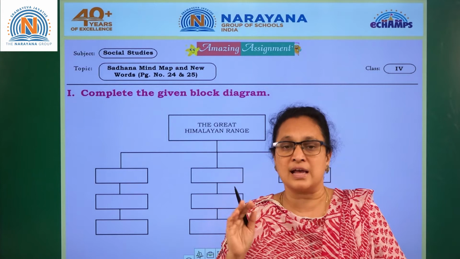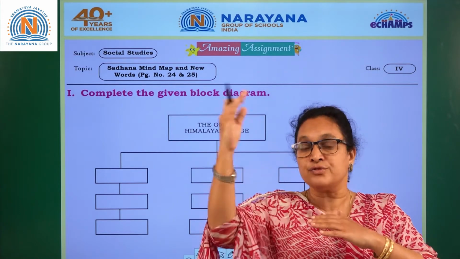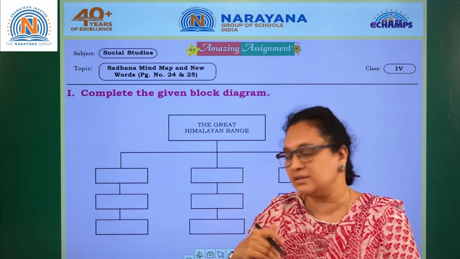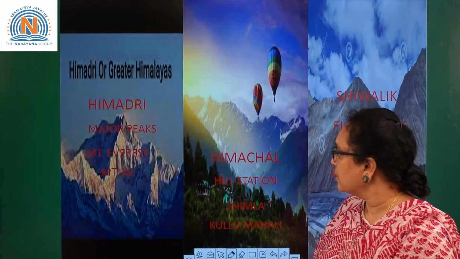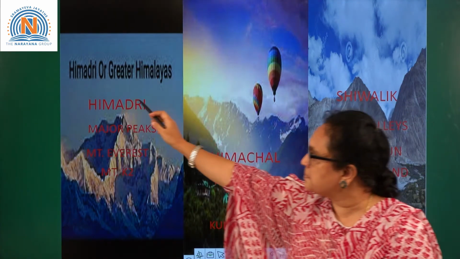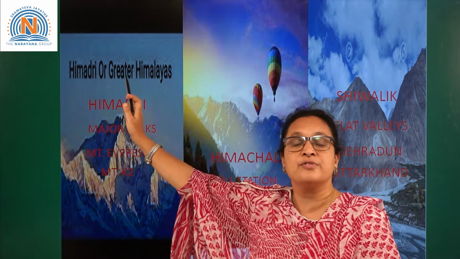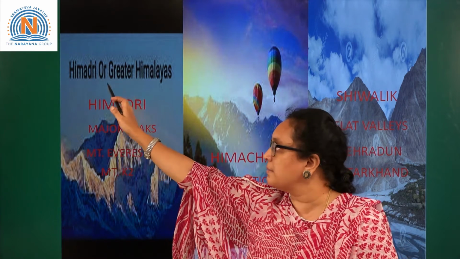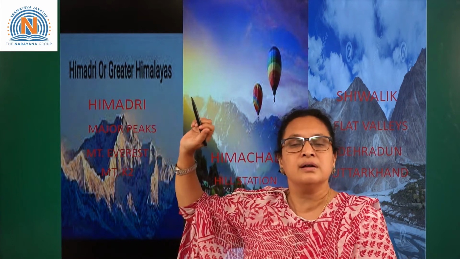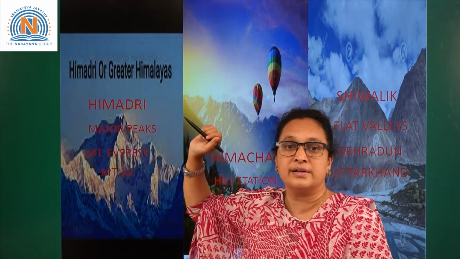Greater Himalaya, as you know, has three parallel ranges. What are the three parallel ranges? Let's see. The first parallel range is called Himadri. It is also called the Greater Himalayas.